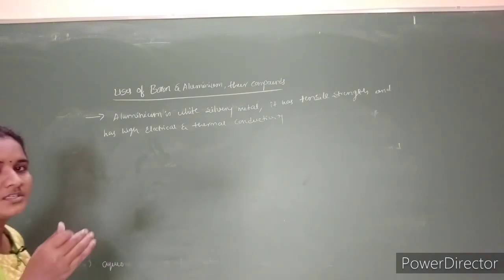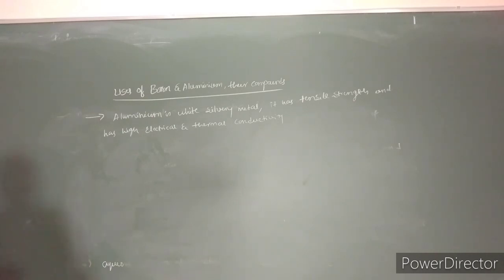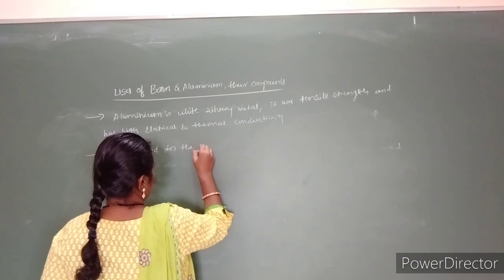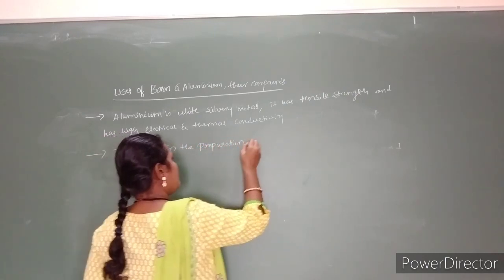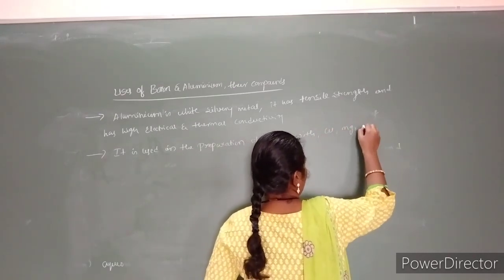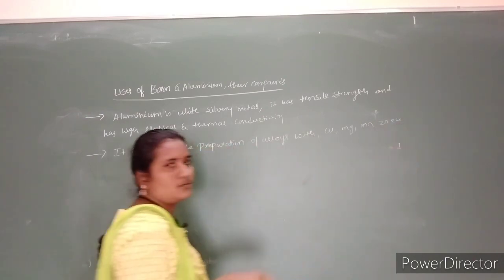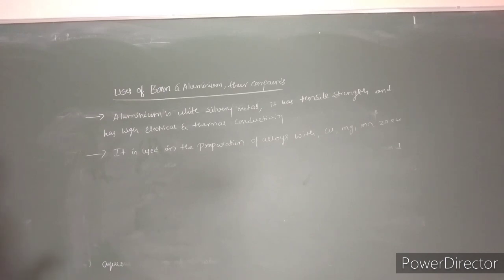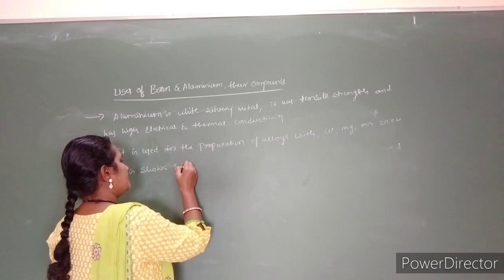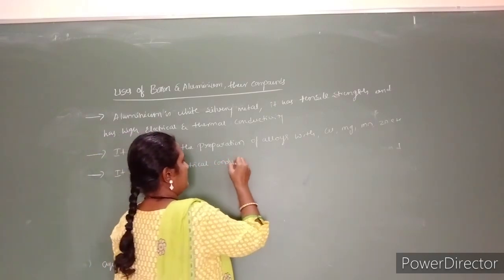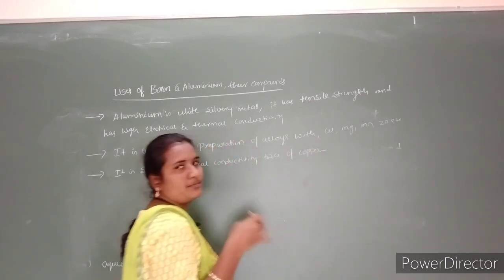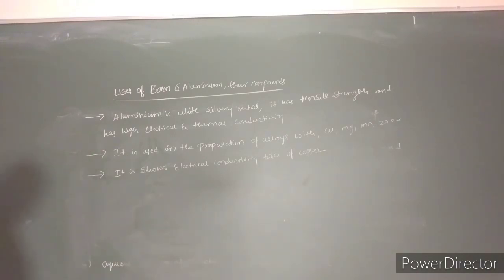When it makes alloys with some metals like copper, zinc and nickel, it is used in the preparation of alloys with copper, magnesium, manganese, zinc, etc. Because it shows electrical conductivity twice that of copper, it will produce almost double the electrical conductivity compared to copper.